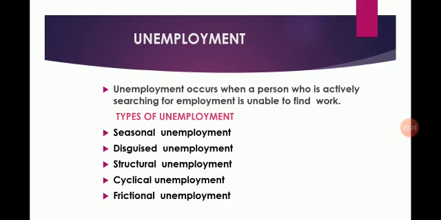Next is disguised unemployment. Students, here it is. When more people are working than required, it is called disguised unemployment. What it means is that there are more people in agriculture than is necessary. So even if you move a few people out, production will not be affected. In other words, workers in the agriculture sector are underemployed. They are facing disguised unemployment.